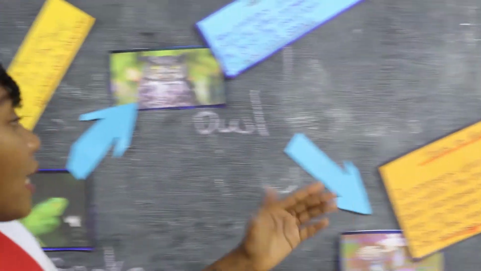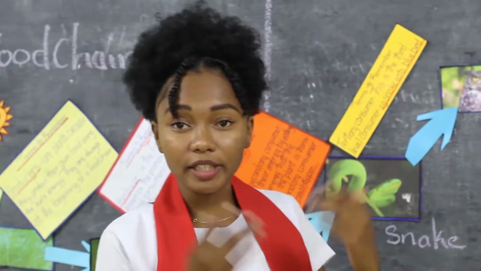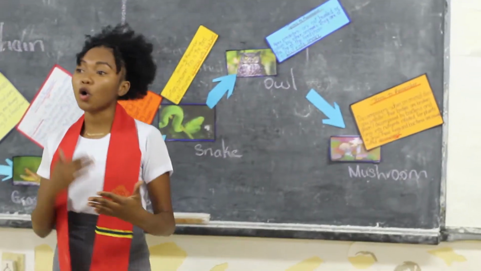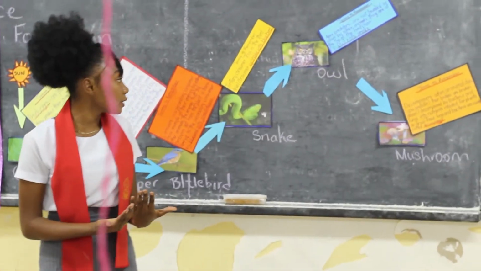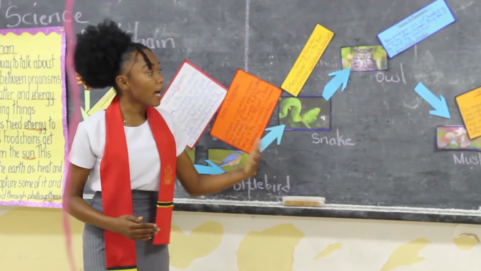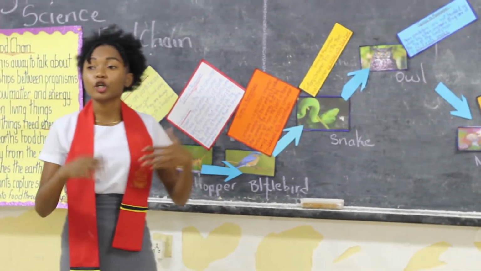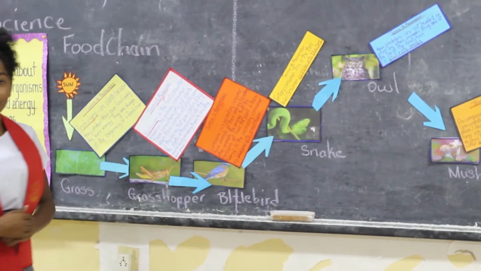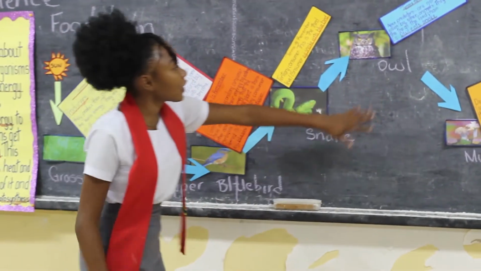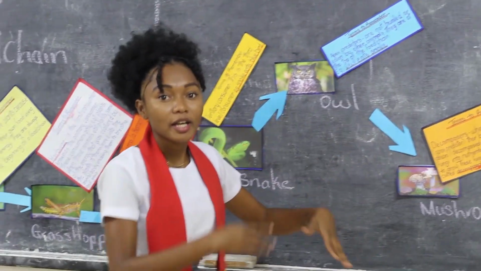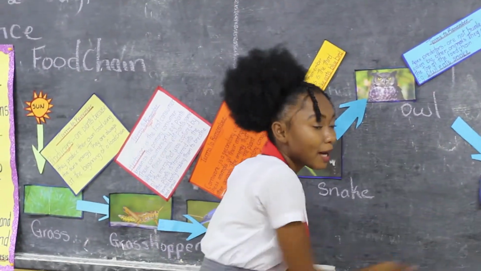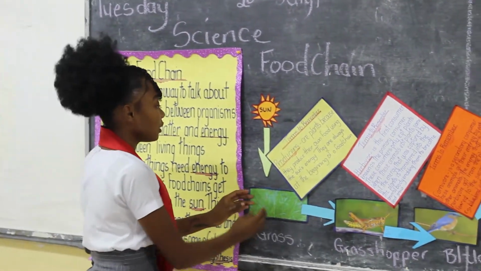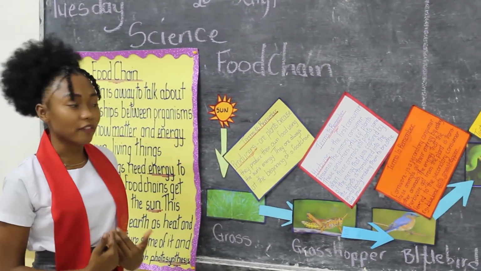So, when an animal dies, their bodies are broken down or decomposed by bacteria and fungi into nutrients that is needed for the grass or the producer. So when the apex predator dies, they decompose, they turn to nutrients, goes back into the soil, and the grass absorbs that so they can get nutrients to make their food.